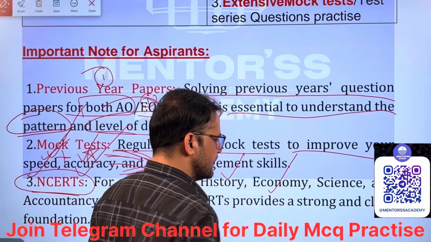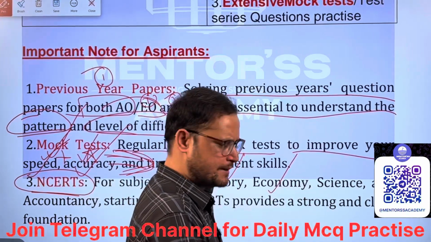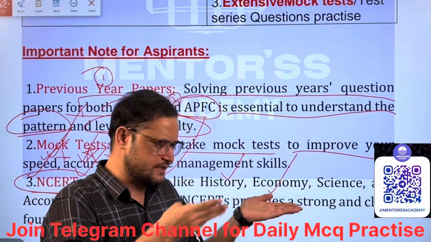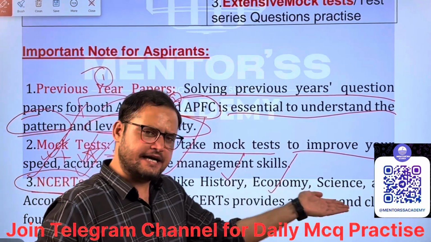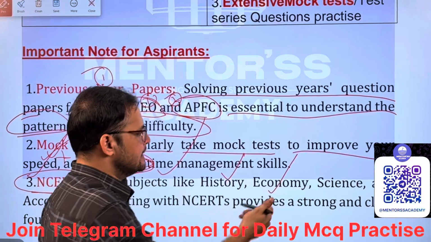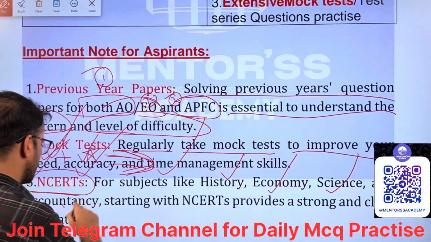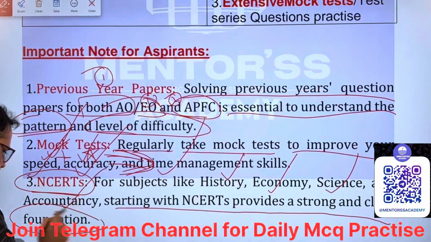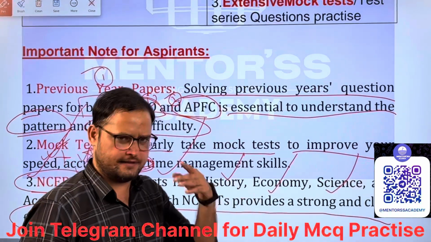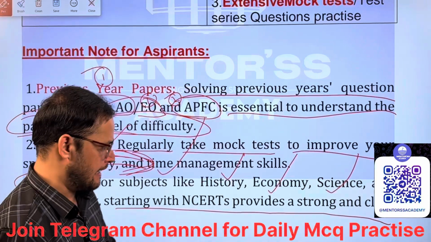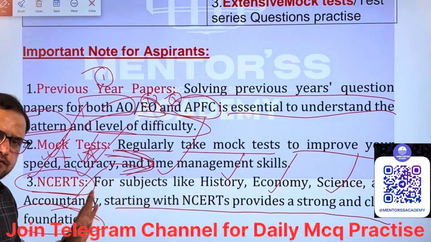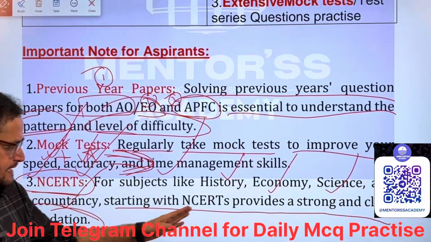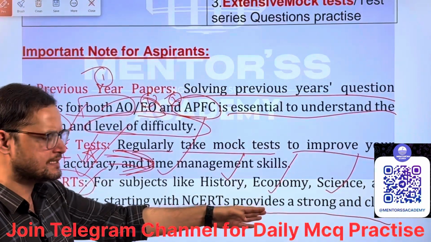Then economy also, a macroeconomics book is very important. It is an exam conducted by UPSC for EPFO, and NCERTs would be referred to by examiners mostly. For economy, science and accountancy, starting with NCERTs provides a strong and clear foundation. If you are a beginner, it is very important; for senior aspirants, they would already have covered those.